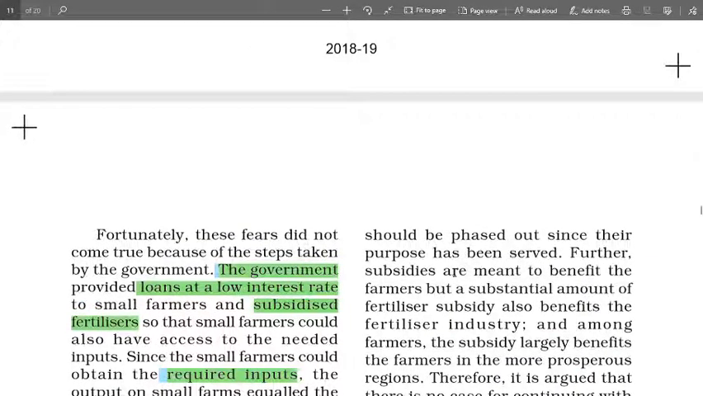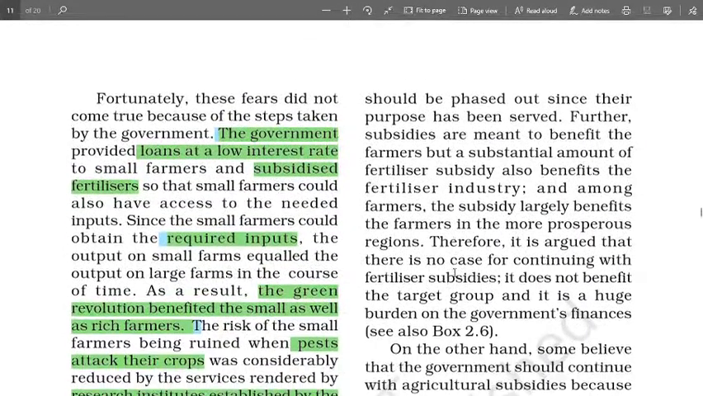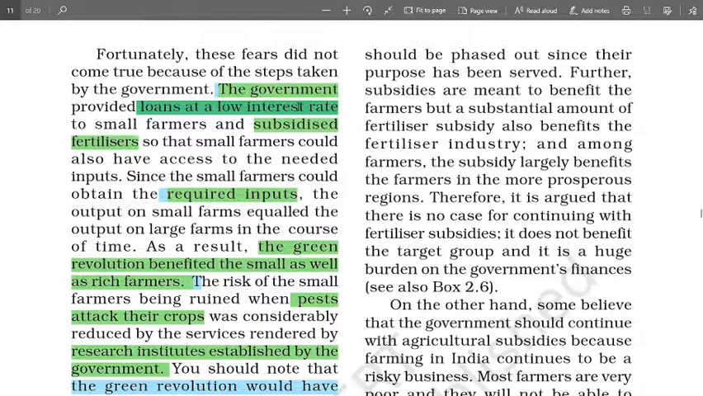However, we can say that even though there are these negative impacts, it depends on the government. When the government tries to give loans to those farmers at a low rate of interest so that they get the funds to buy those inputs, and also subsidizes the fertilizer, they can get access to the required inputs. Thereby, the green revolution benefited the small as well as the rich farmers. So this is a conclusion to debate whether green revolution brings benefit to small farmers. So it depends on the government.